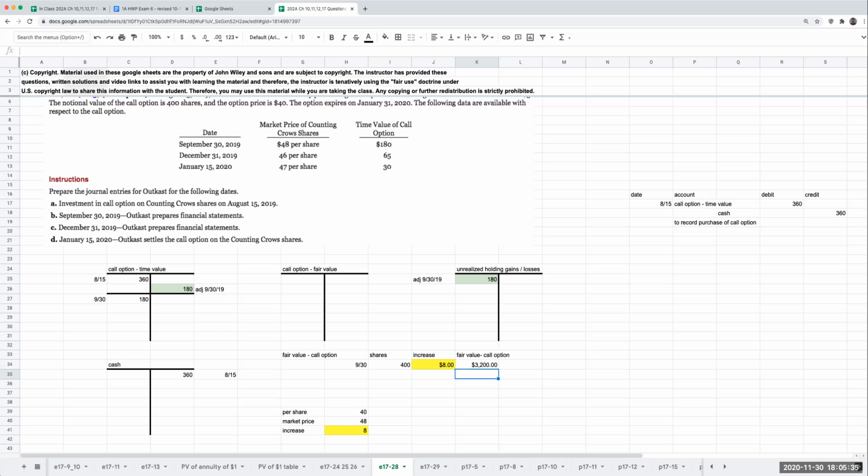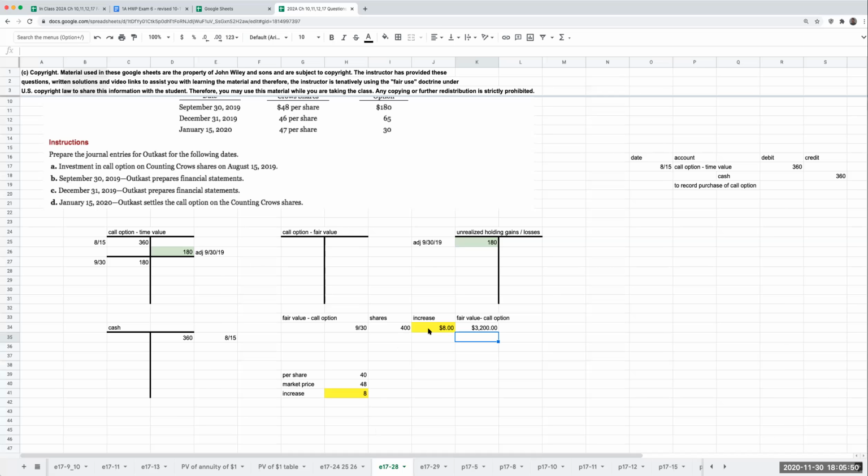And why are we saying it's worth 3,200? It's because I would buy the shares at 40 and I could sell them for 48. That's an increase of $8 per share. When I multiply the $8 per share times 400, I get 3,200. So the fair value of this call option is now 3,200, and I have an unrealized holding gain or loss of 3,200.